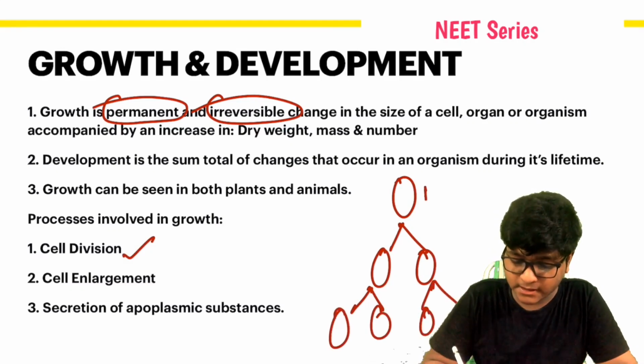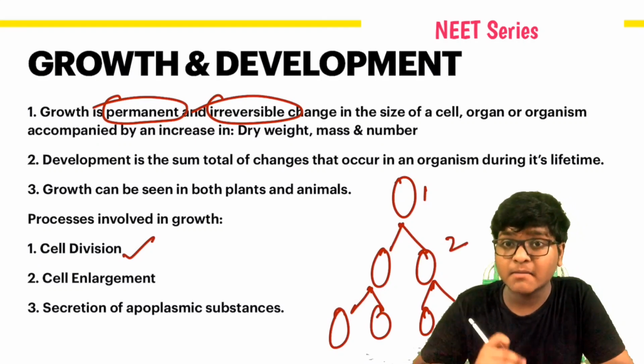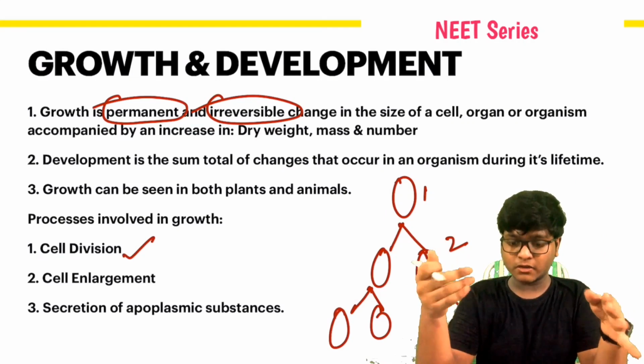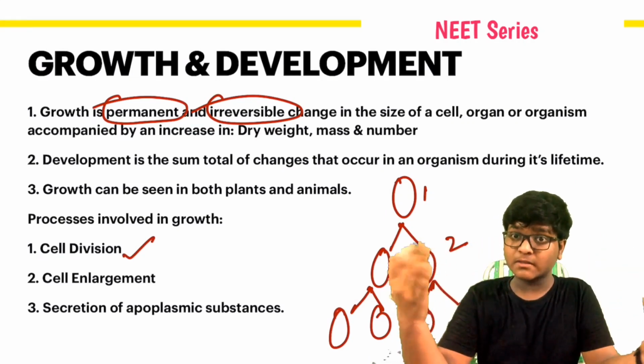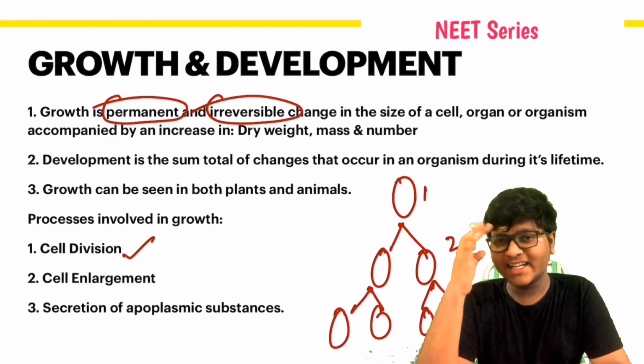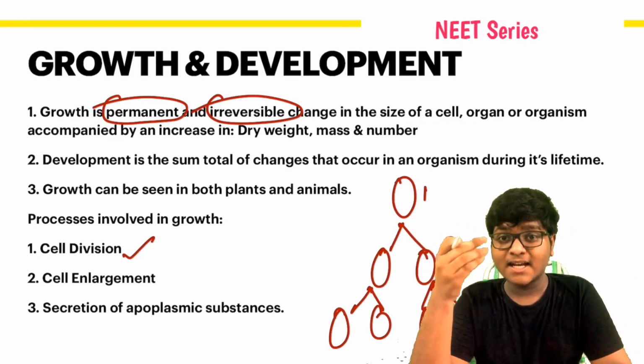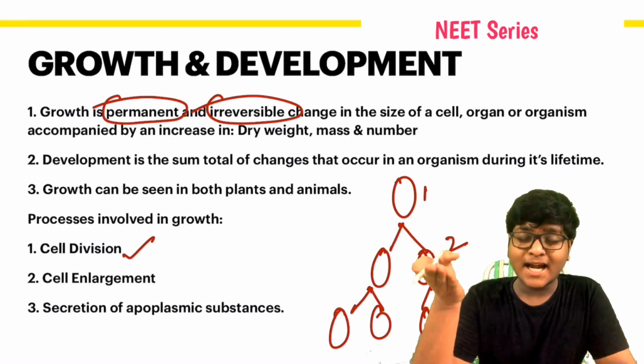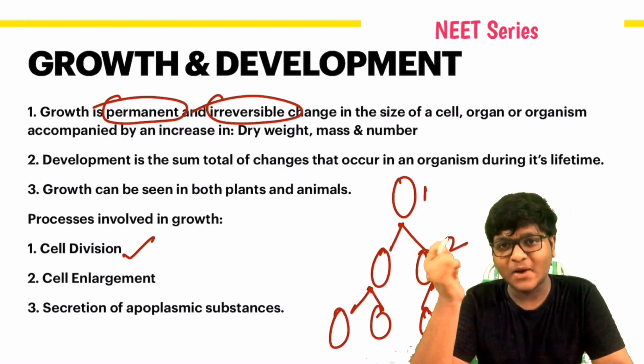This can be termed as 1 becomes 2, so it can be termed as multiplication, or it's a division. 1 into 2 is a division, or 1 became 2 may be a multiplication. So in biology, multiplication and division give the same meaning.